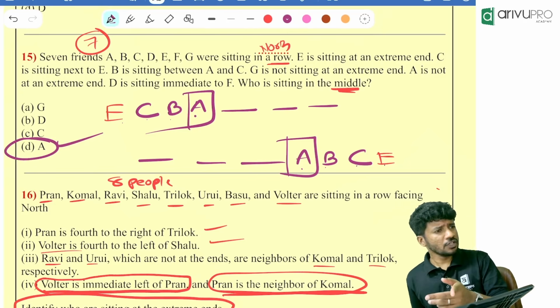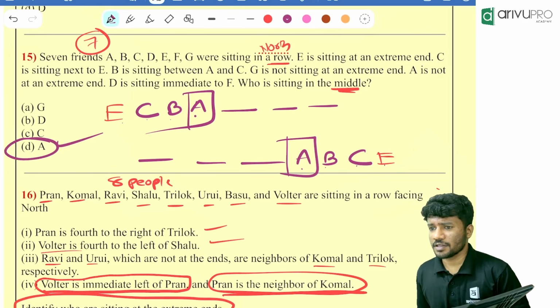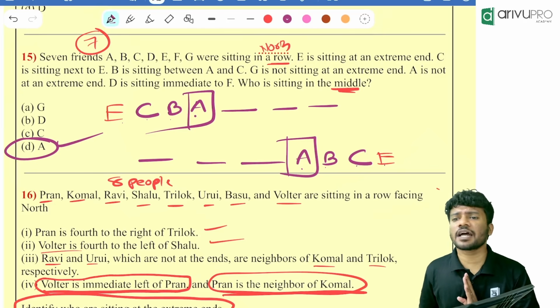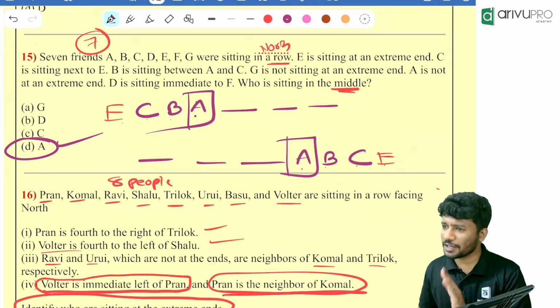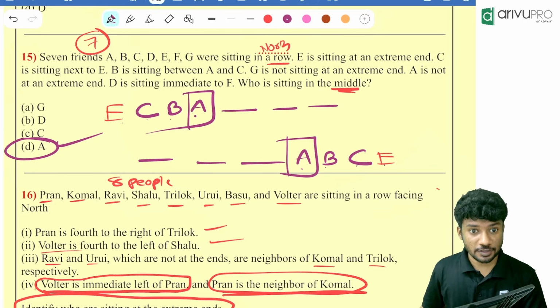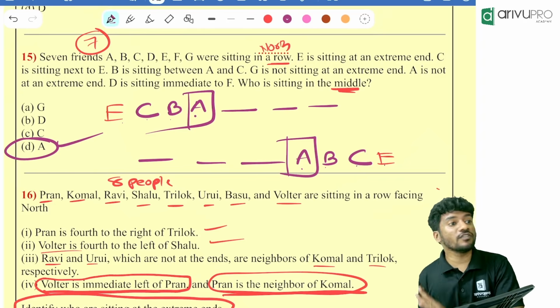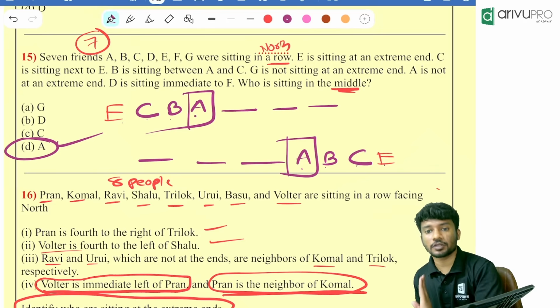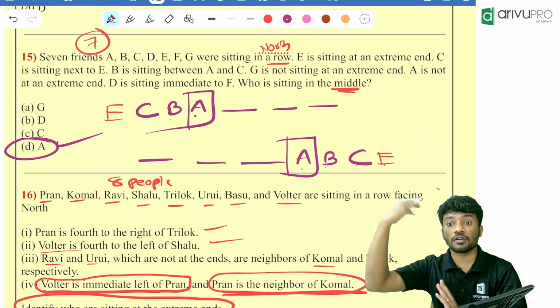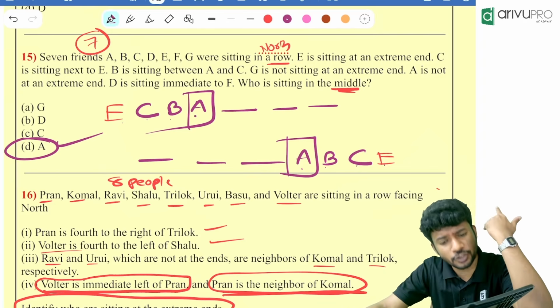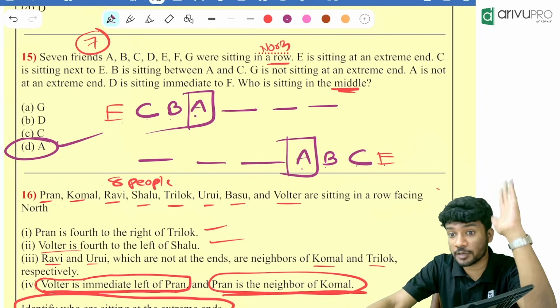Now, we drew 2 pictures. Both the pictures gave us the same answer. That means what? Certain things don't depend on the arrangement. You can directly go for any method, you will get it by luck sometimes. Okay, not always. By luck, you will get the answer. Always draw two pictures. It is important. Certain times you will not have the luck. That means you need to erase and draw from the beginning. It's very complicated inside the exam hall, because inside the exam hall, you will lose time. You will know how the time will be running.